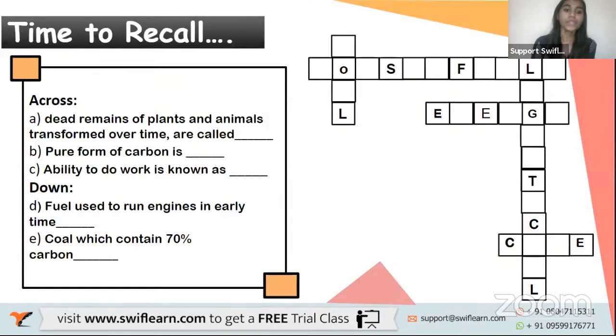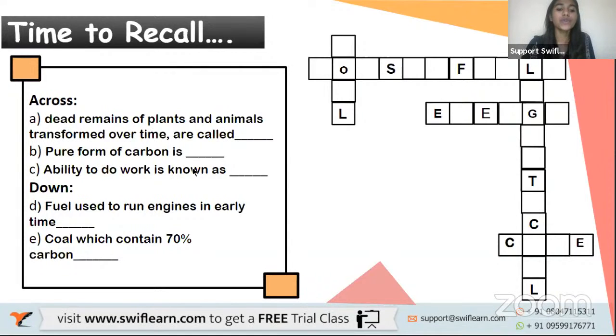Okay, now let's do a quick recollection of what we have learned. Try to solve it. Come on, let's try to solve it. Yeah, so dead remains of plants and animals transformed over time are called fossil fuels. Yes, so you will write fossil fuels here. Now, pure form of carbon is coke, right? Pure form of carbon is coke.